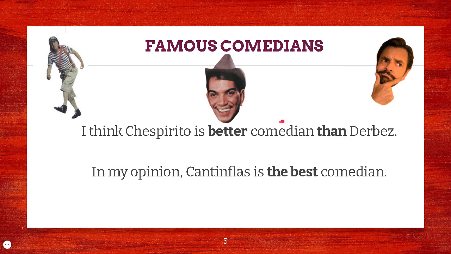Or better than Derbez. You can eliminate comedian if the people know the context of what you're talking about. Now, here in the second one, we're talking about who's the number one. So I'm saying, in my opinion, Cantinflas is the best, right? We don't say good, we say the best. We don't say gooder than, we say better than.